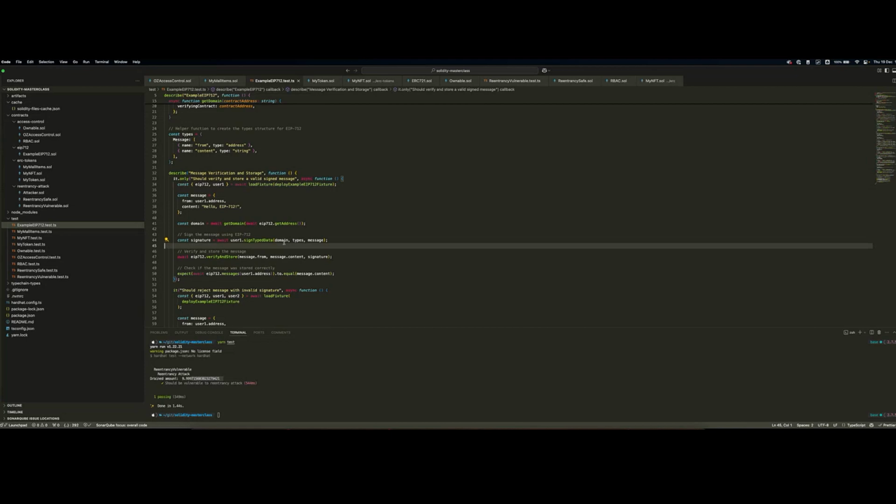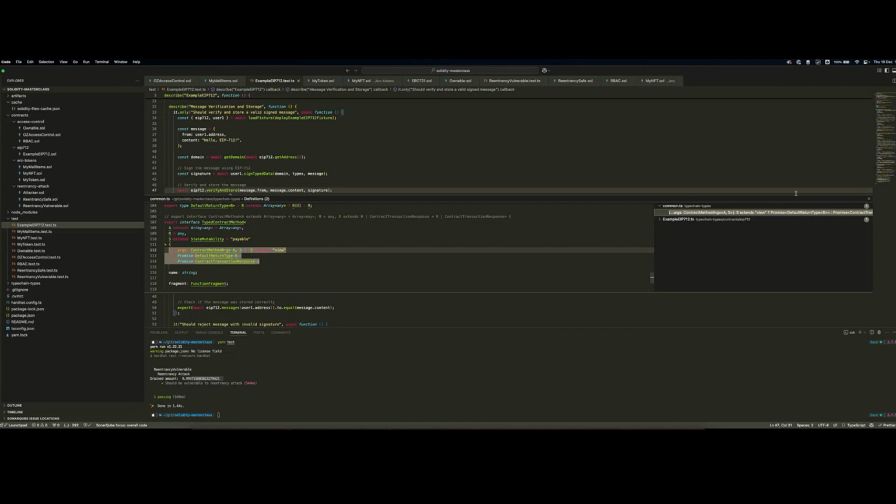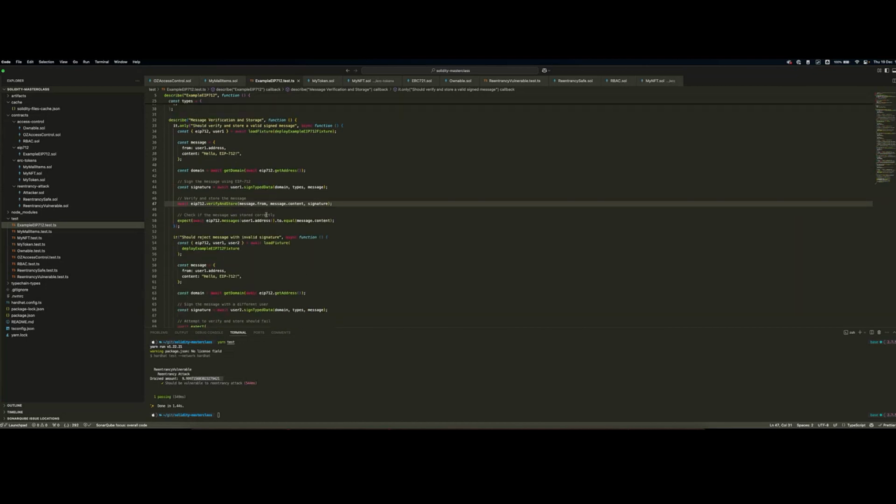How does the signature work? We're using the sign typed data. This is an operation that takes the domain, the types, and associates these types basically to the values we specified in the message. It obtains the signature. If I'm not mistaken, it's a Keccak signature. Not exactly sure what algorithm was used. But once we obtain the signature, what we can do is then verify and store. So we are calling the verify and store. We're passing the from, content and signature. And now as we saw, the signature is being verified and the message is being saved on the storage.